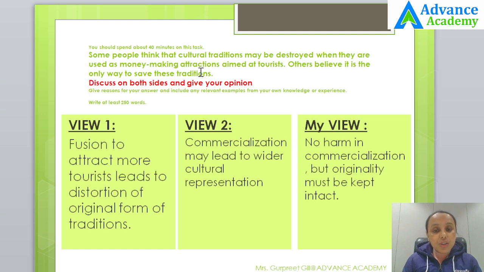So, first of all, as a student or as a candidate for the IELTS exam, I would suggest that you should be looking at the prompt statement first. What is the prompt statement? Discuss both views and give your opinion.